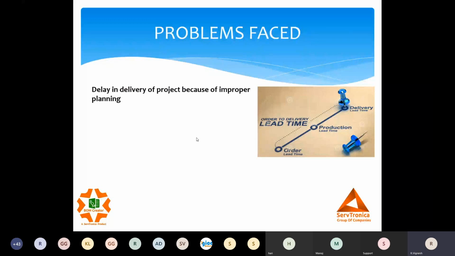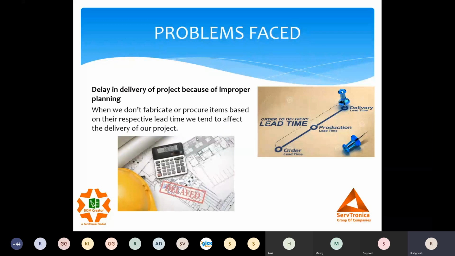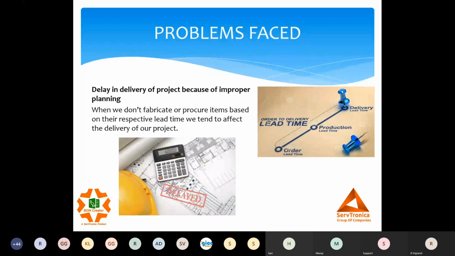The item taking the highest time will be my first priority, the item taking average time my second priority, and the item taking the least time my last priority. This is how we normally plan things. In an industry, if we do not plan accordingly, our projects get delayed.